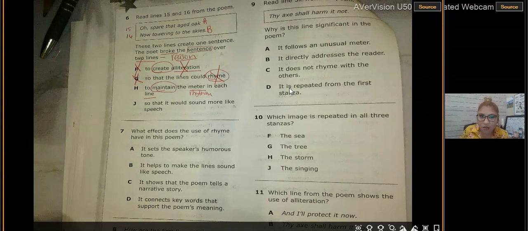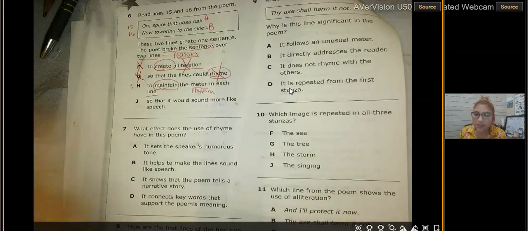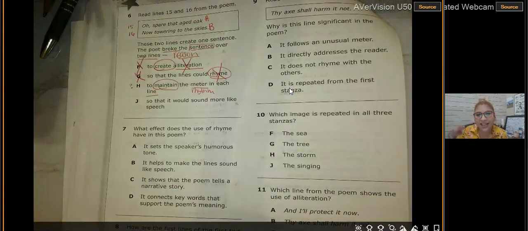"Oh, spare that hoary oak, now towering to the skies." So we're going to come back, because this one right now is a maybe. It does kind of sound like it has a little bit of rhythm, kind of like our stressed syllables that have a little pitch when you say the word, and it gives it that little rhythm.